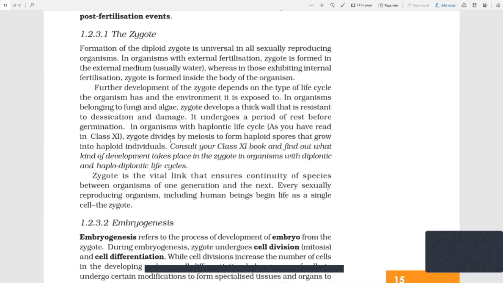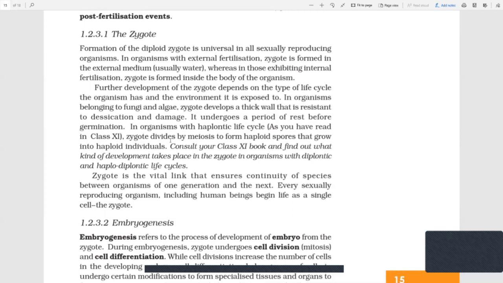The zygote is 2n, we know now. It's the fusion of n sperm and n egg. In the haplontic life cycle, the 2n zygote divides by meiosis to form haploid spores that grow into haploid individuals.